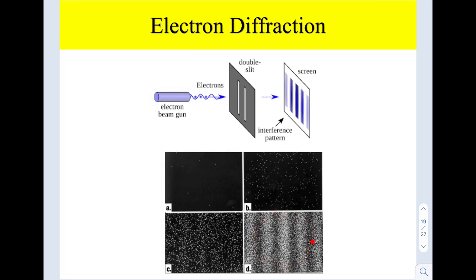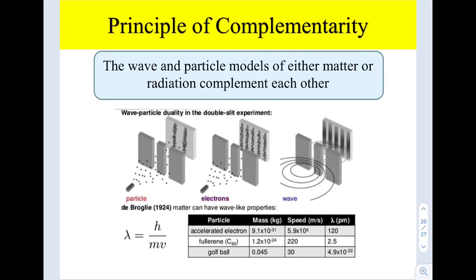But when you have more than 1,000 electrons used as the electron beam, now you can observe clearly bright fringe, dark fringe, bright fringe alternating. So this is a proof that a particle, which is the electron, can behave as a wave.